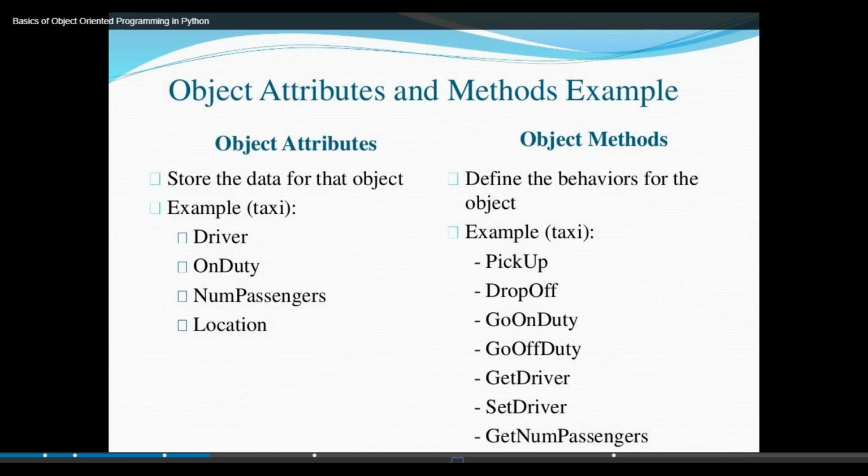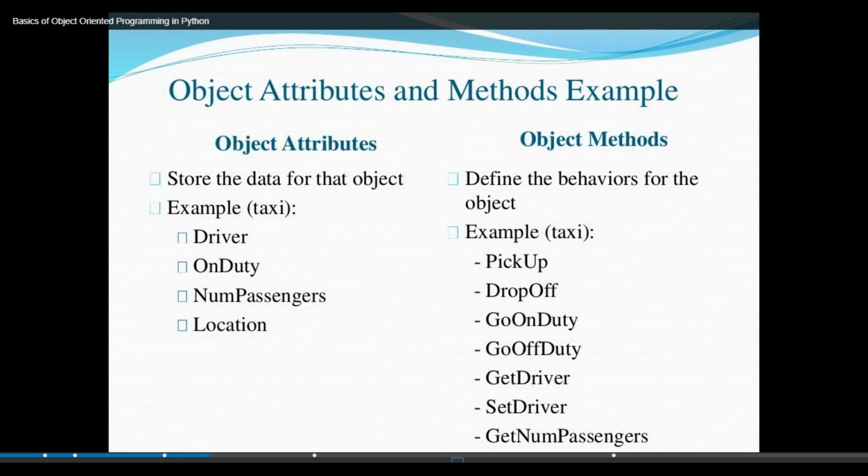Some examples: object attributes store the data for the object. Example, taxi, driver, on duty, number of passengers, location. These are the object attributes. Object methods define the behavior of the object. Example, taxi pick up, drop off, go on duty, go off duty, get driver, set driver, get number of passengers. These are the methods. These are the attributes, right?